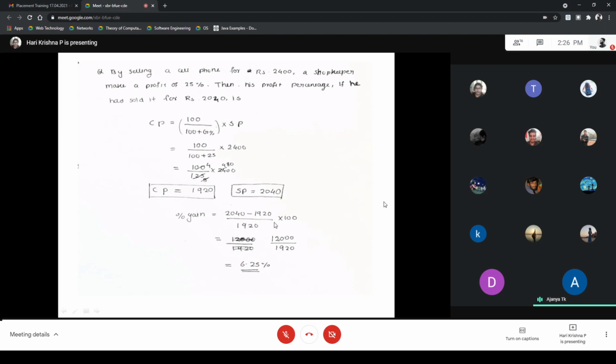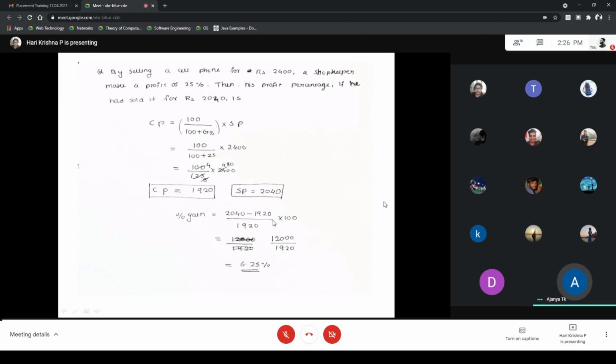By using the first two data, that is 2,400 and 25%, we can calculate the cost price of the mobile phone. So cost price is equal to 100 by 100 plus gain percentage into selling price, which is 100 by 100 plus 25, the gain percentage here, into selling price 2,400. And at last we got cost price is equal to 1,920. And now he is selling for 2040.